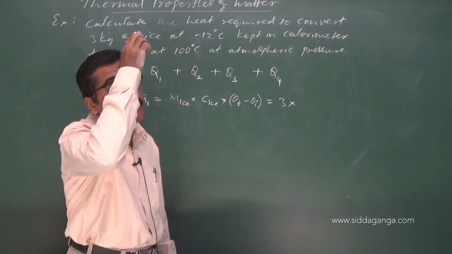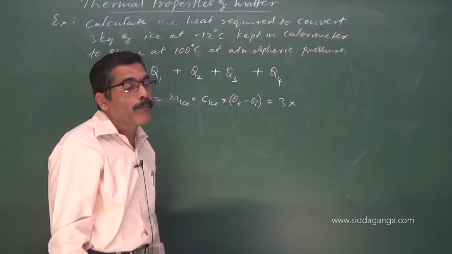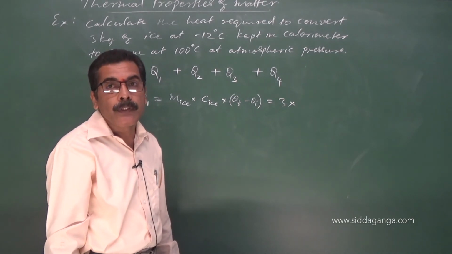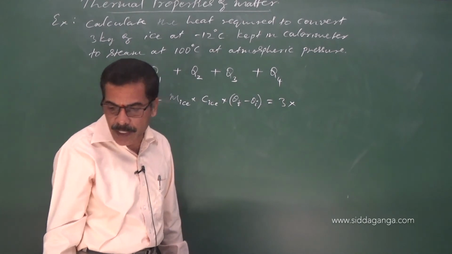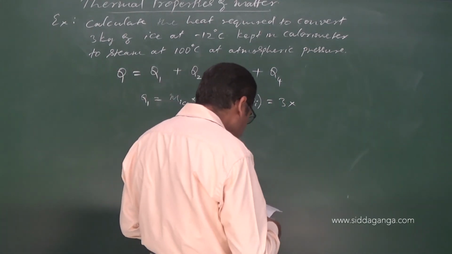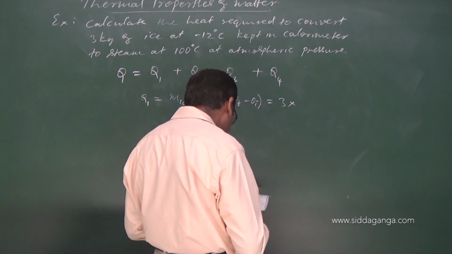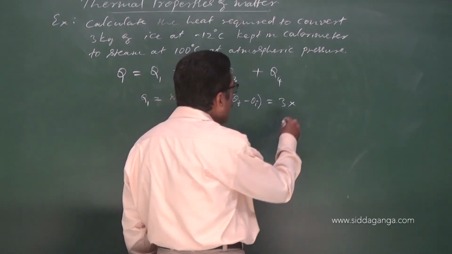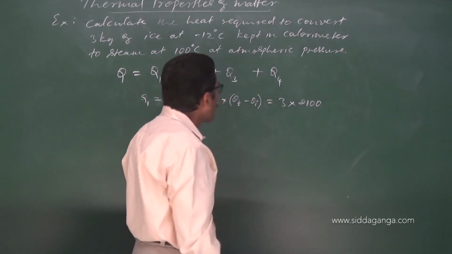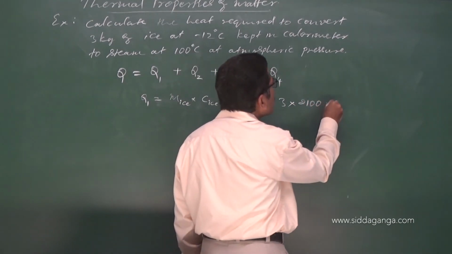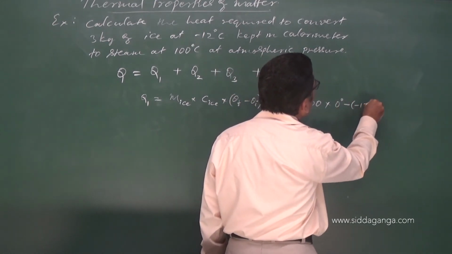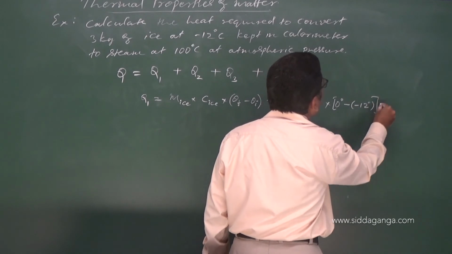The specific heat capacity of ice, if you calculate in terms of calories, is 0.5 calorie per gram, or if you express it in terms of kg, its value will be different. Here in the data itself they have given it, about 2100, remember this. Its value is 2100, and theta final is 0 degrees, minus of minus 12 degrees. Okay, please simplify this.